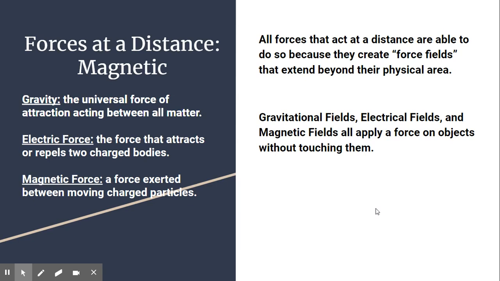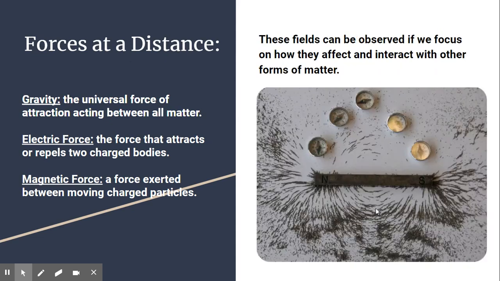While it's difficult to see a gravitational field firsthand or an electrical field firsthand, and we don't see the field around a magnet as we pick it up and hold it, we can observe these fields as we look at how different objects and matter interact with them. In our example here, you can see a bar magnet with a north end and a south end.